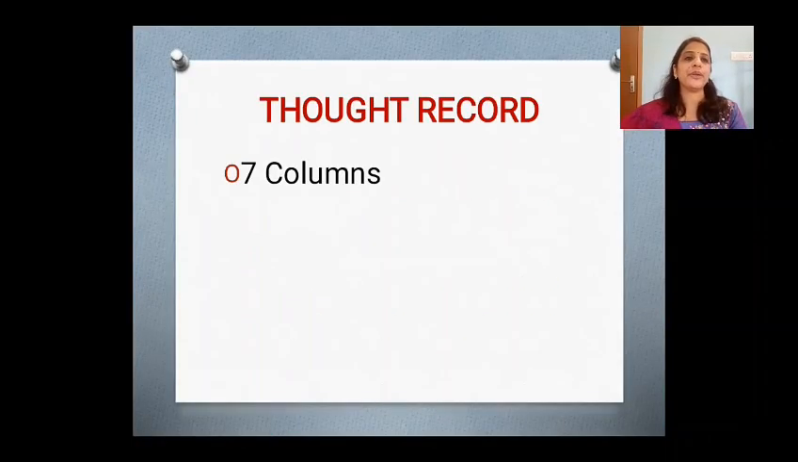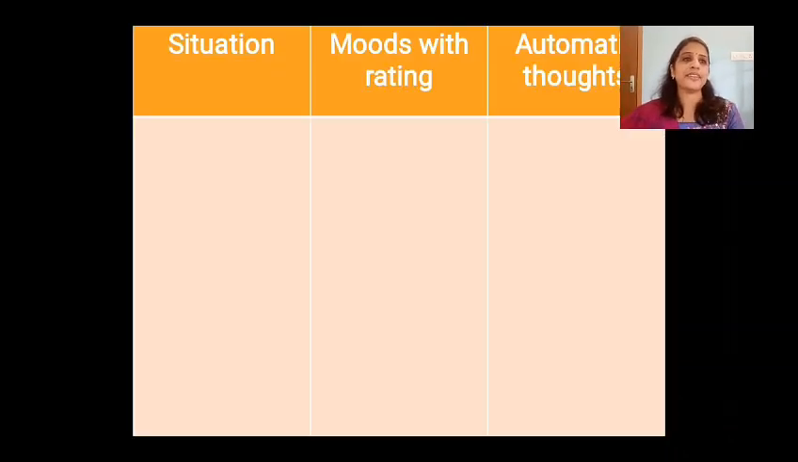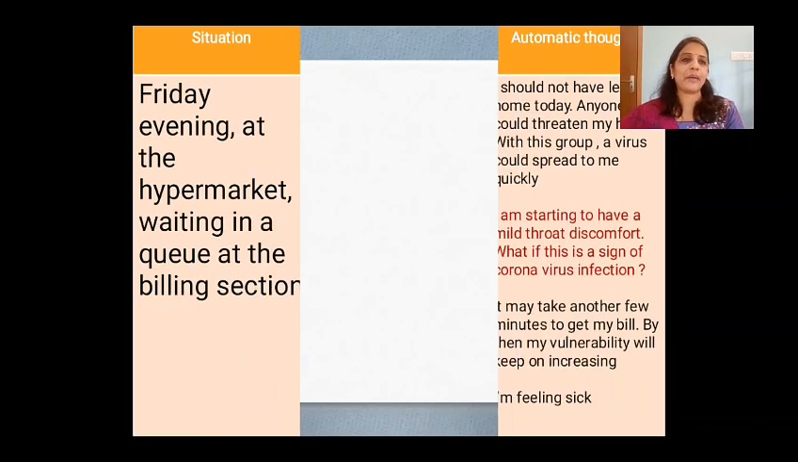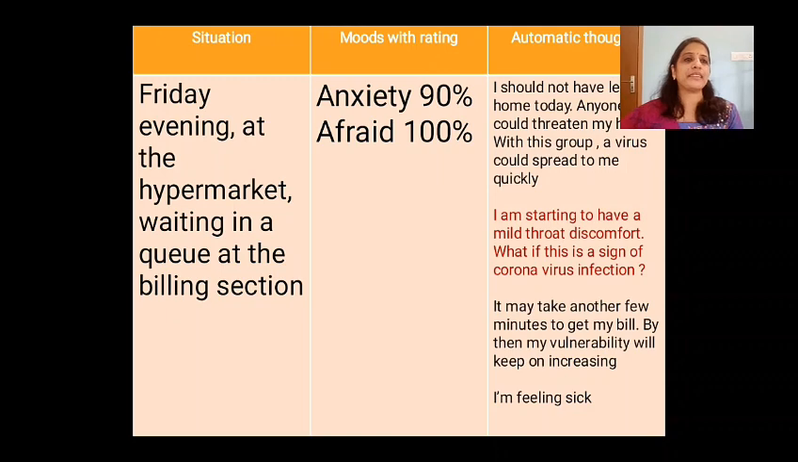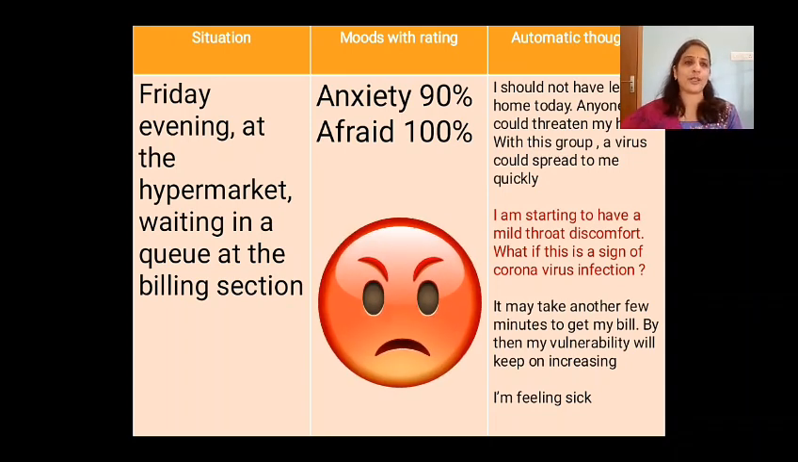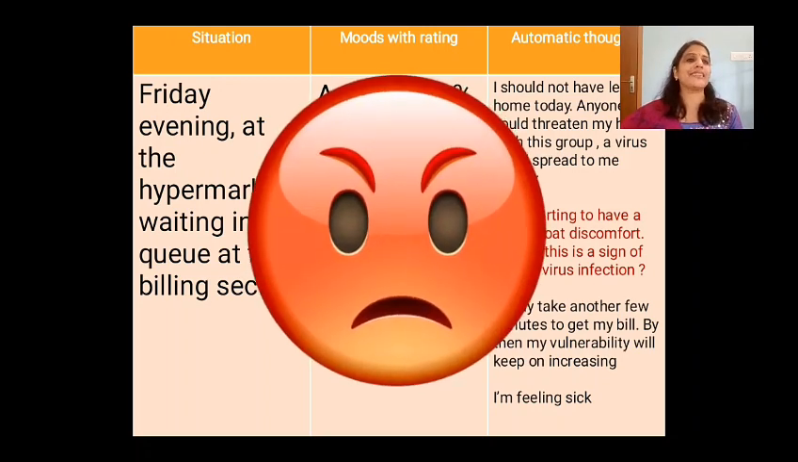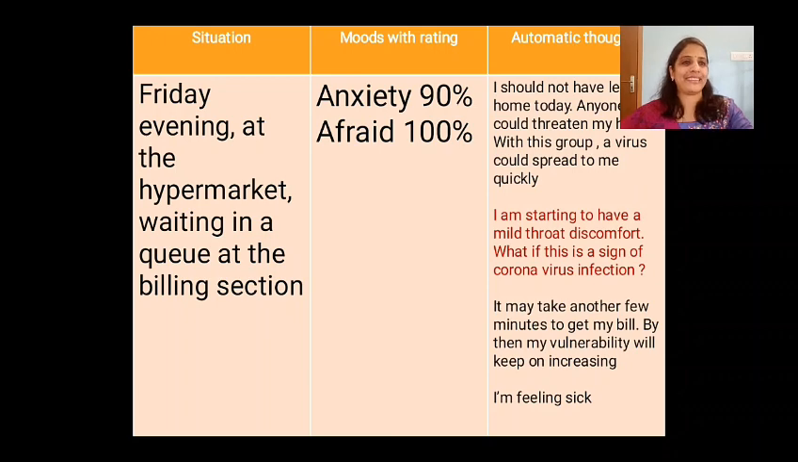In the last video, we discussed that the thought record consists of 7 columns. We also learned how to fill the first 3 columns, including circling the hot thought. We also saw an example, hope you remember it, of a person standing in the hypermarket who suddenly starts to feel anxious. While analyzing his automatic thoughts, the hot thought was identified: I am starting to have a mild throat discomfort. What if this is a sign of coronavirus infection?